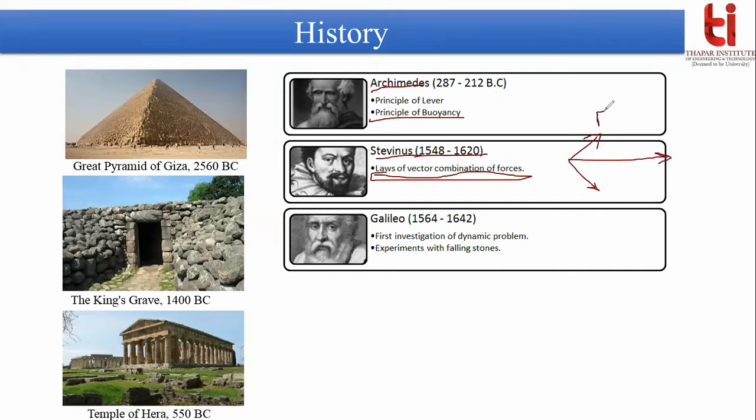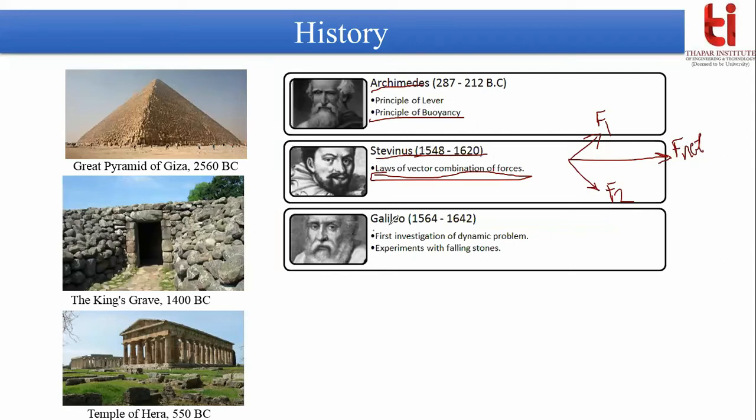Suppose a force, let's say F1, is acting at a point, and another force F2 is acting at the same point. Then with the help of the laws of vector combination of forces, you can find the net force. This formula was first proved by the scientist Stevinus in this period.